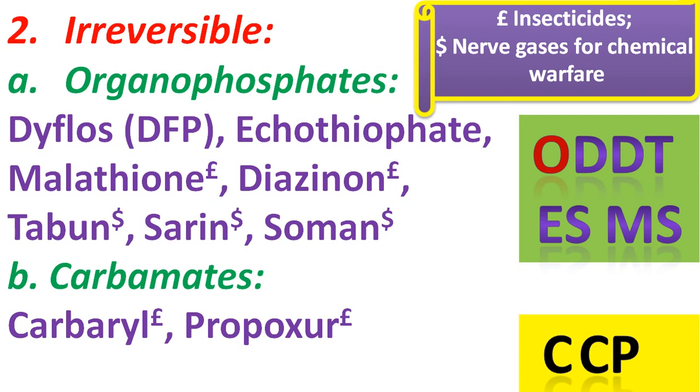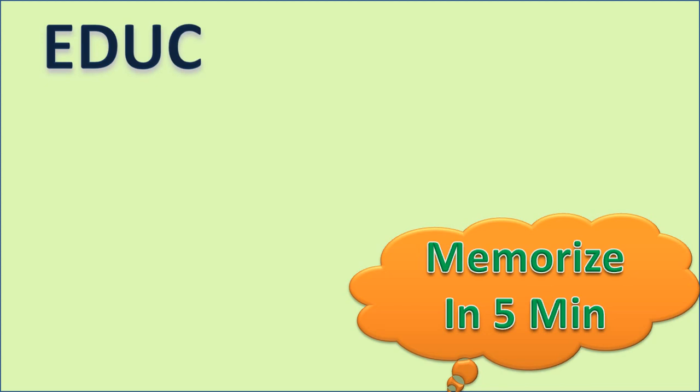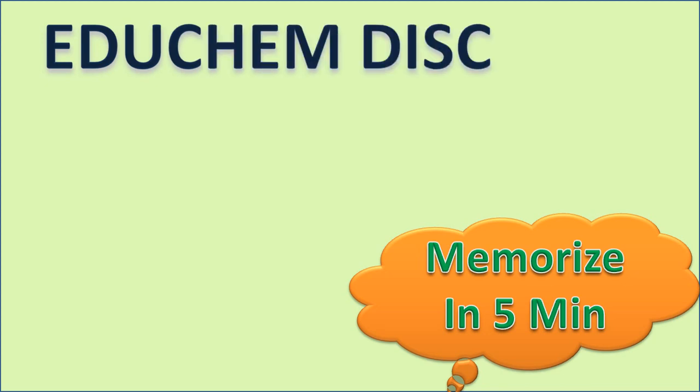Here you can see that there are some initials or notations used. So these notations represent the use of those drugs in several fields. I think you might have memorized it within 5 minutes, and we have done it in 5 minutes at most.